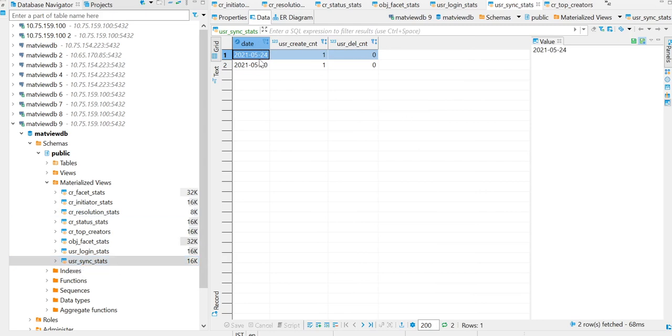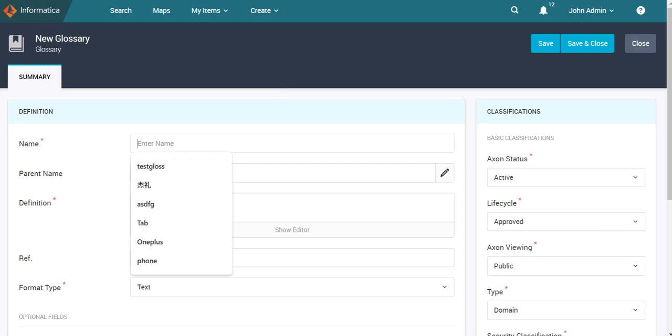Whereas coming to user sync statistics, here we can view the number of users created and deleted from a particular date. So now we'll quickly create one glossary in the Axon UI and we'll raise one CR and we'll see how actually this data is fetched in this schema. As you can see, I navigated to Axon UI and I will create one glossary object here.